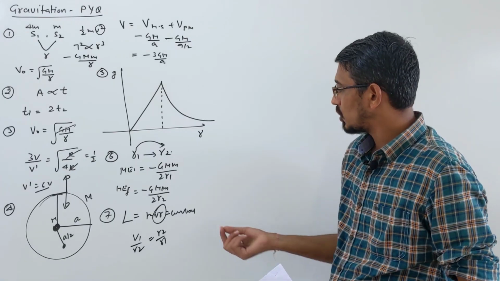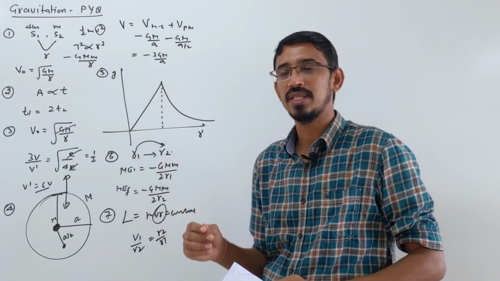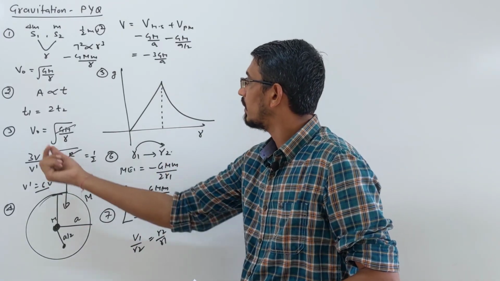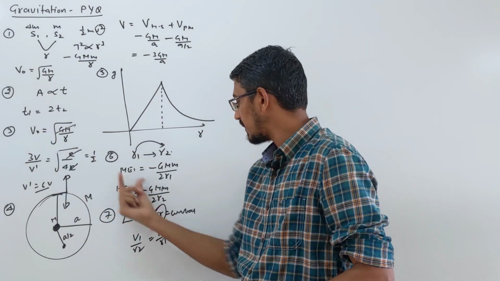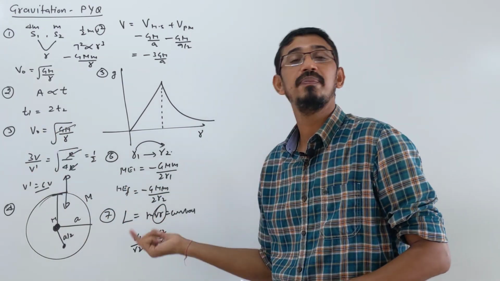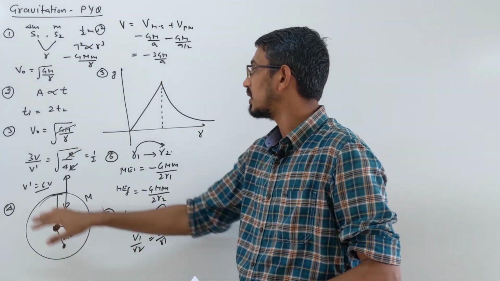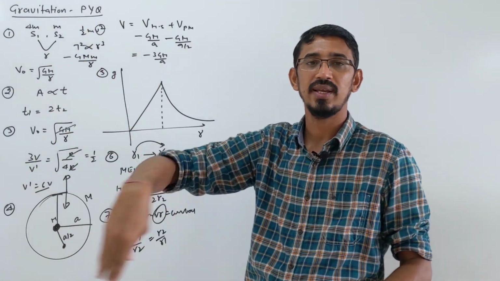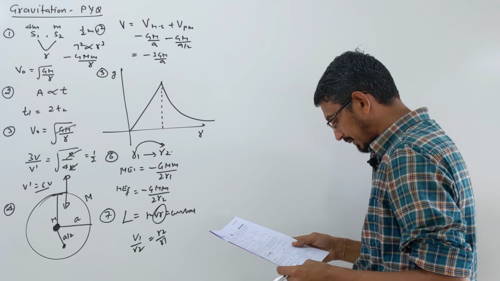Do not confuse between these two formulas relating velocity and distance. One formula is your orbital velocity. What's the difference between these two? This formula is for an elliptical orbit, this relation. That one is for a circular orbit, a satellite moving around Earth.